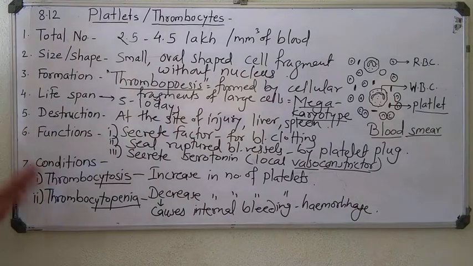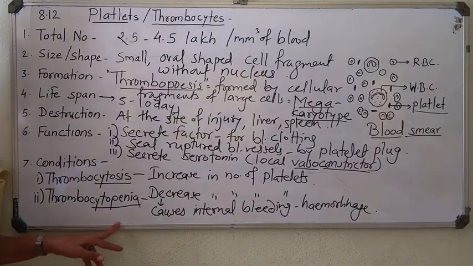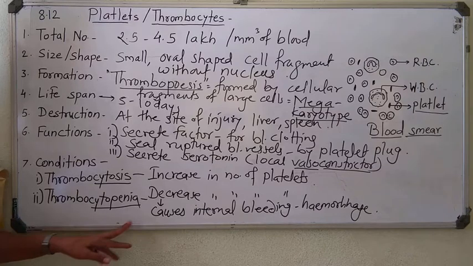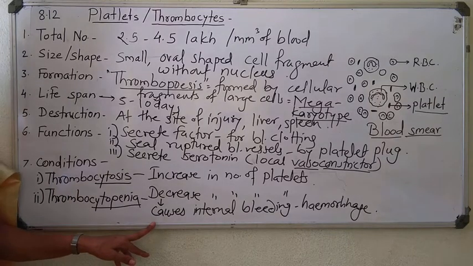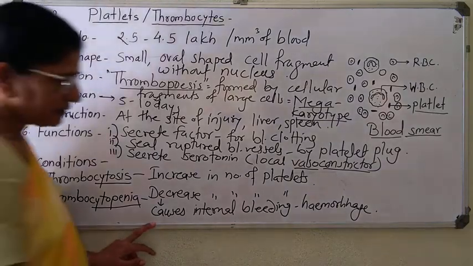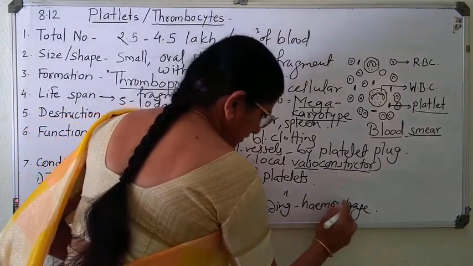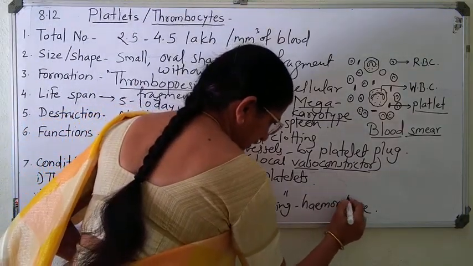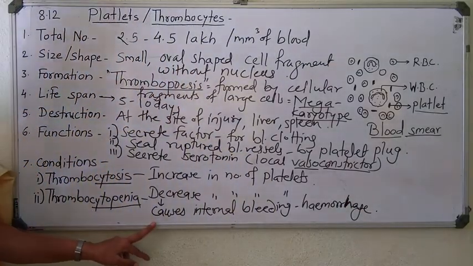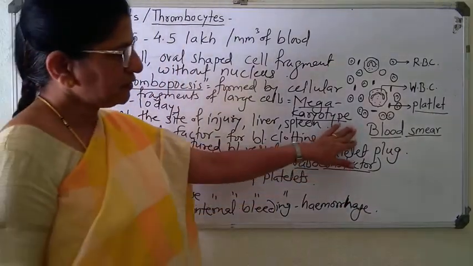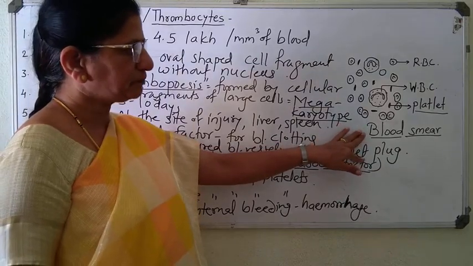Maybe if these blood vessels decrease in total number, then internally blood vessels may break and bleeding occurs. That condition is known as hemorrhage. Right? So remember this condition, hemorrhage. Okay? Now in this figure you can see the blood smear.